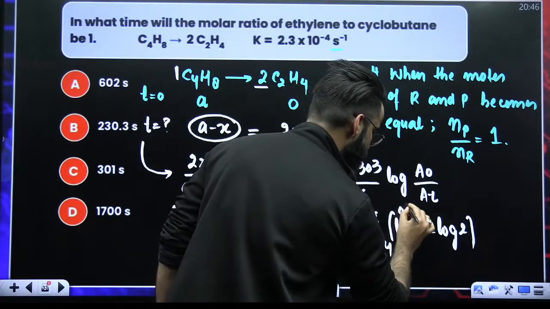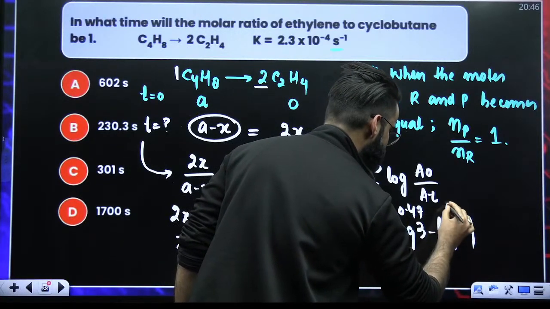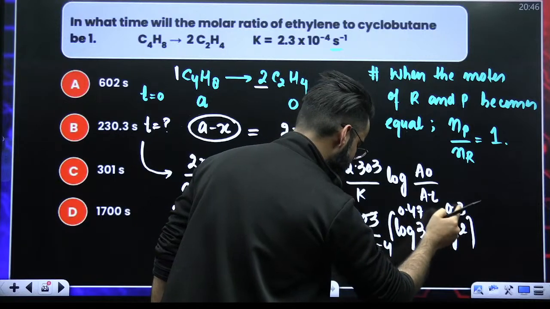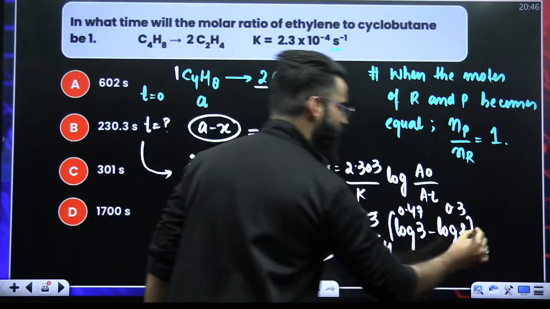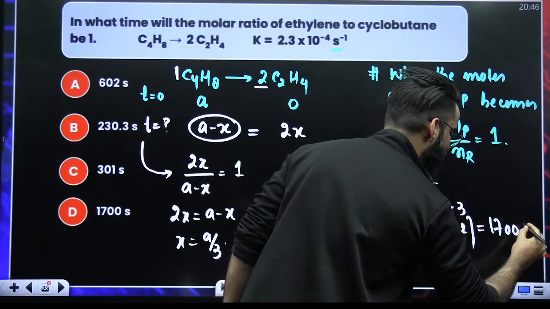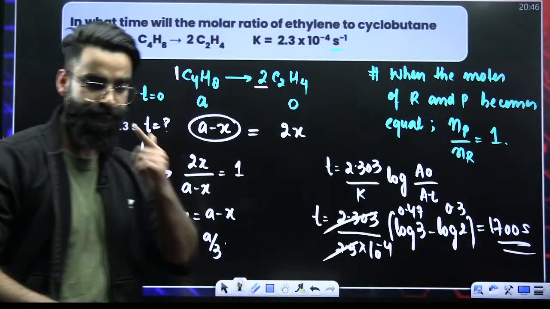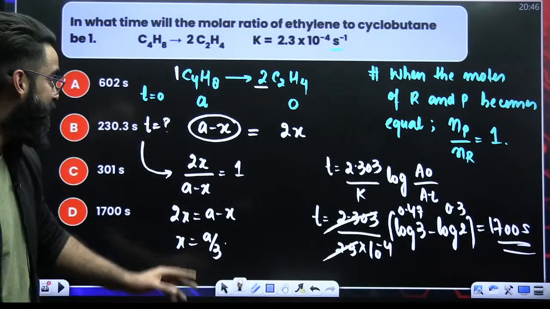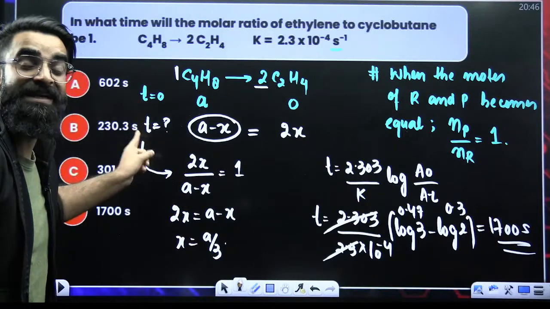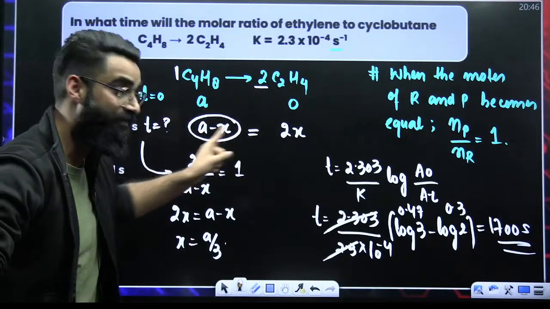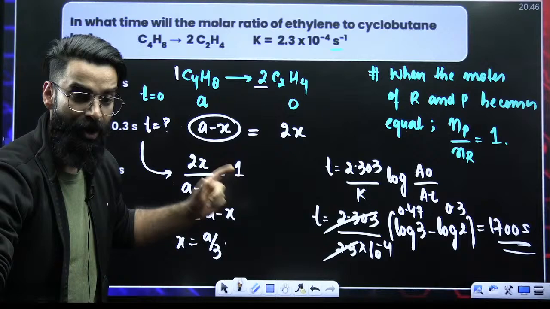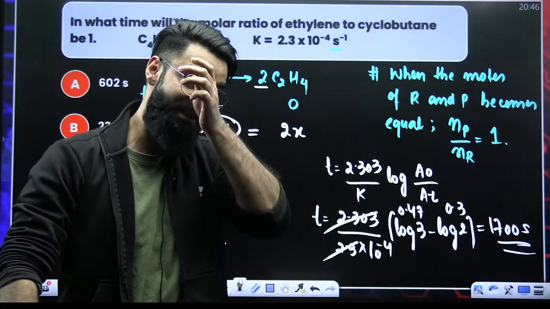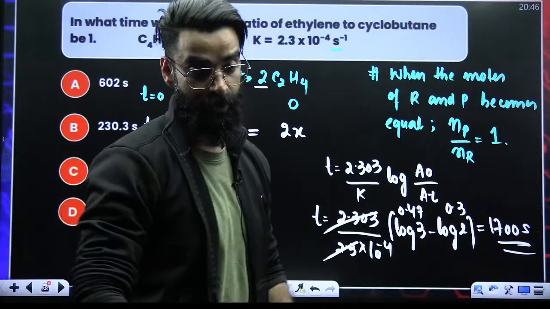Log 3 is how much? 0.47. Log 2 is how much? 0.3. So 0.47 minus 0.3 becomes 0.17. 0.17 into 10 raised to the power 4 would be equal to 1700 seconds. Right? So I must say, after 1700 seconds, the moles of reactants and products would be equal. Or I can say after 1700 seconds, the molar ratio of reactants and products would be equal to 1.